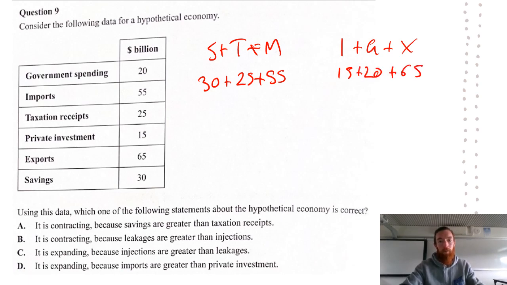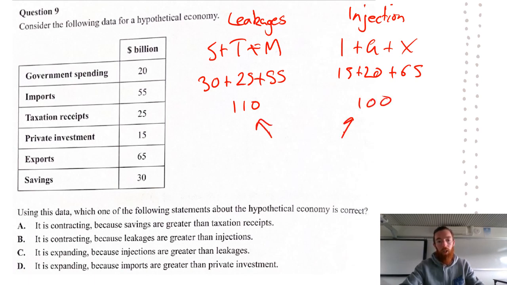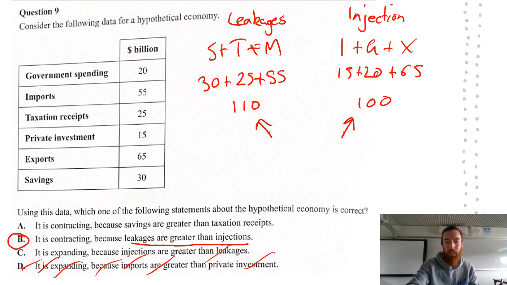So if we add these up, we've got 30 plus 55 plus 25, that's 110 for leakages. And then for injections, we've got 15 plus 20 is 35, plus 65 is 100. So we have more leakages than injections, which means the economy is going to be contracting. So we can rule out these bottom 2 answers. Then we just have to work out which one's the answer. It ends up being B, because leakages are greater than injections. Therefore, the economy is likely to be contracting.